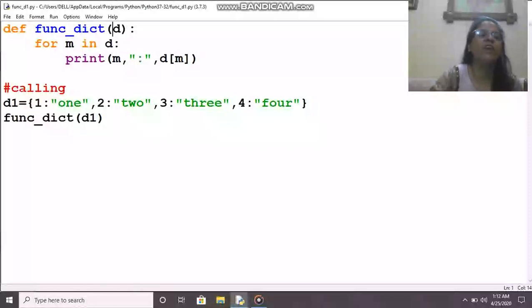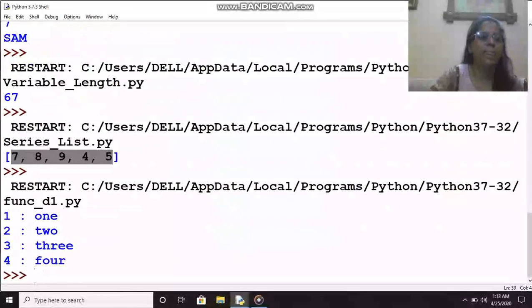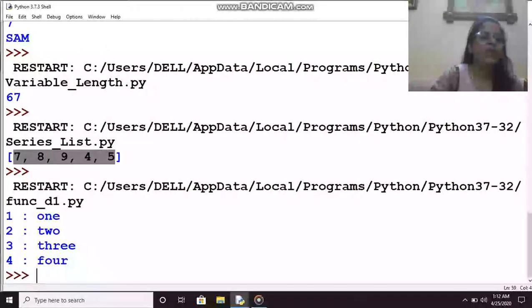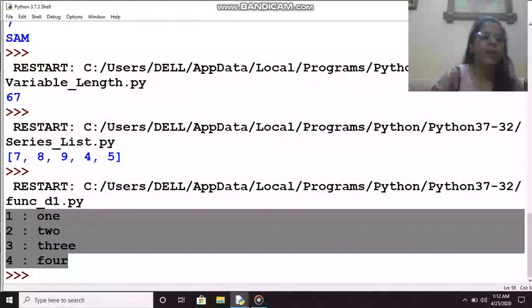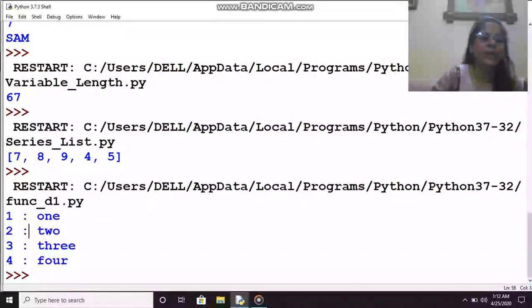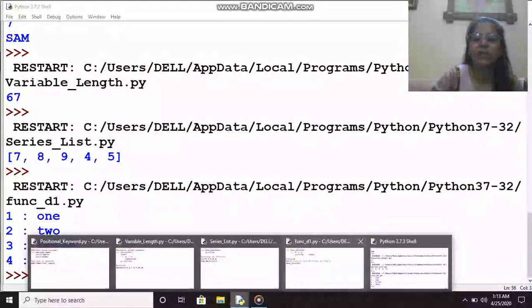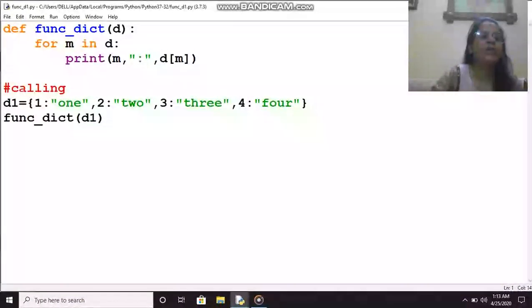a dictionary. Let us run and see what happens here. This way the output of the dictionary will be shown. Because I have done a little formatting there, the output is coming in this way. You can see here I'm printing the colon also, so the output is coming on different lines in a formatted way. So as you have seen, passing a tuple, list, or dictionary is very easy. You can pass other data types also through the argument of the function.